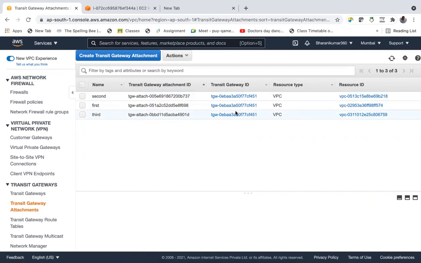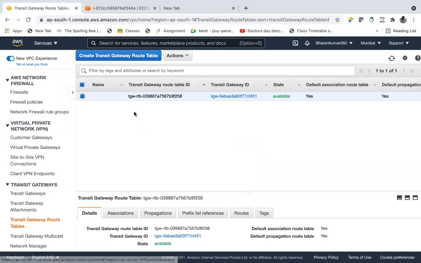If I have 100 VPCs, yes, I can add 100 VPCs. Not only VPCs, you can bring VPNs and direct connects also. And that is the transit gateway attachment, and there is a transit gateway route table. When you create a transit gateway, the route table will also be there.